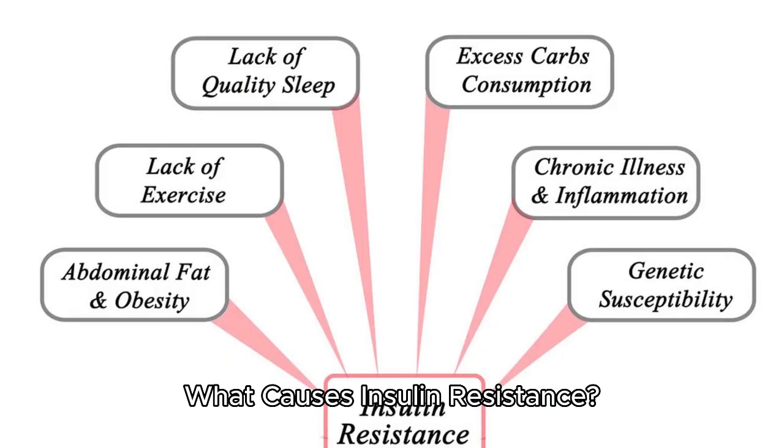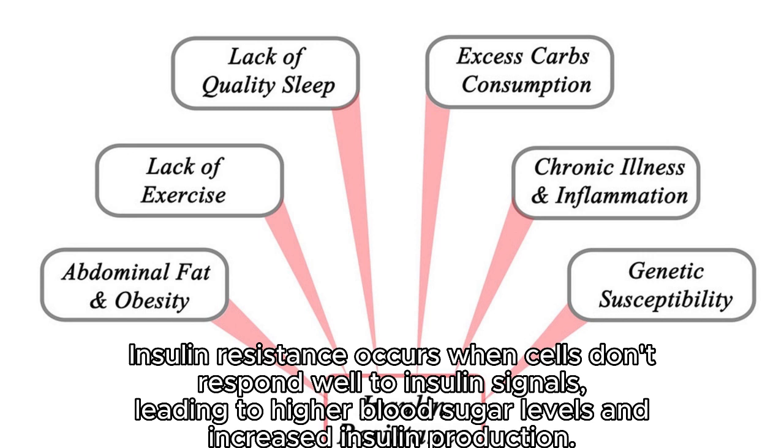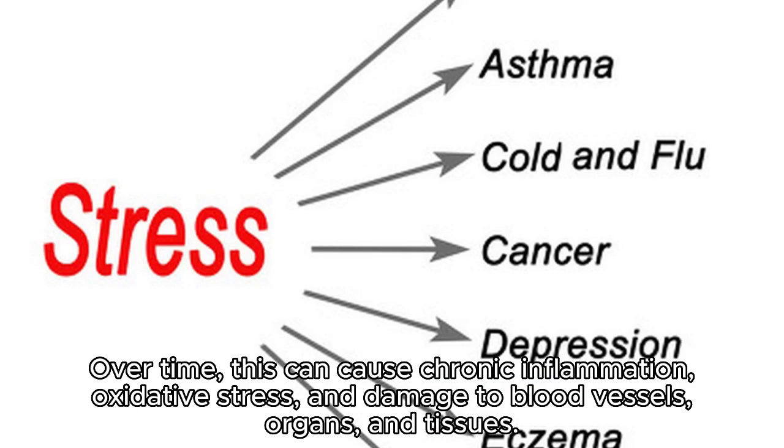What causes insulin resistance? Insulin resistance occurs when cells don't respond well to insulin signals, leading to higher blood sugar levels and increased insulin production. Over time, this can cause chronic inflammation, oxidative stress, and damage to blood vessels, organs, and tissues.